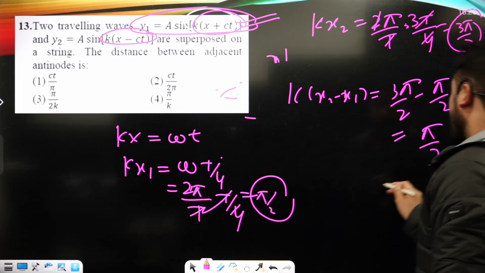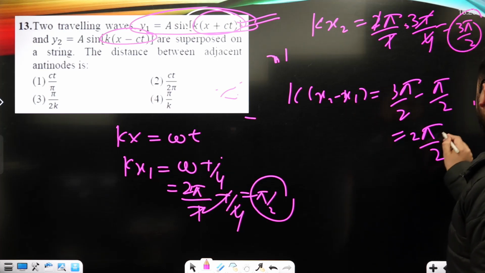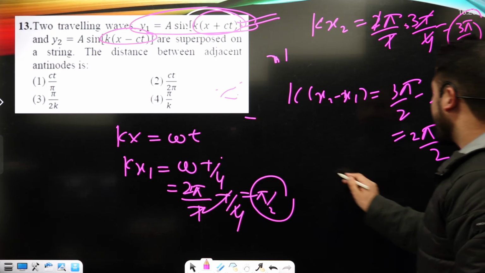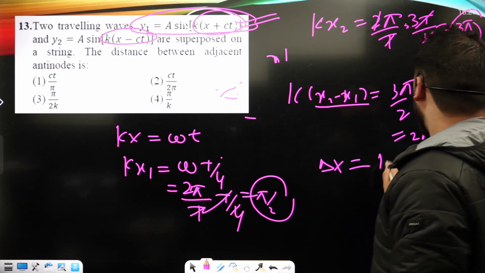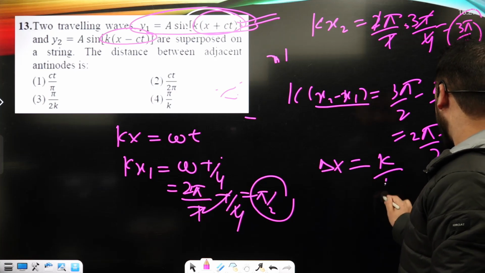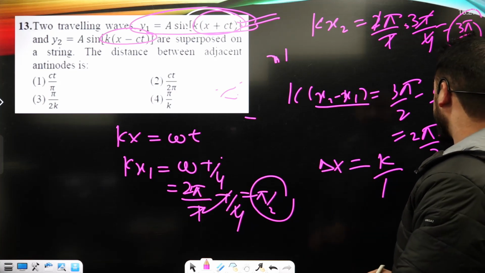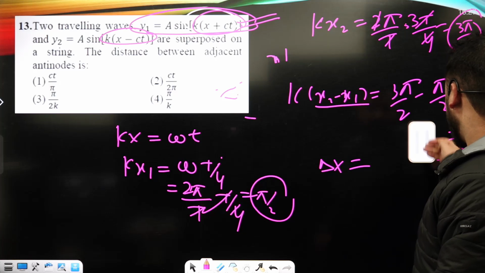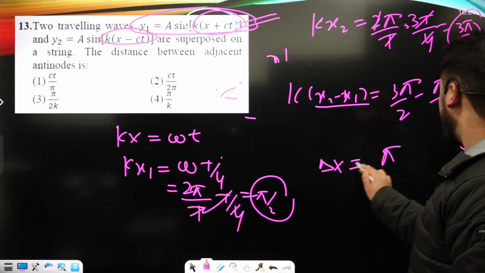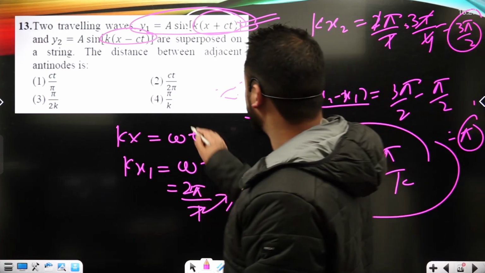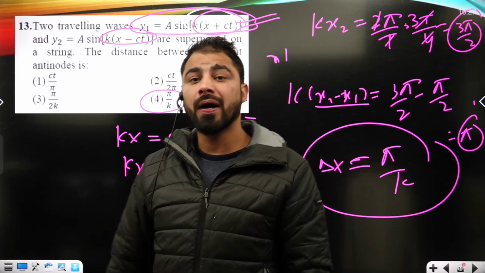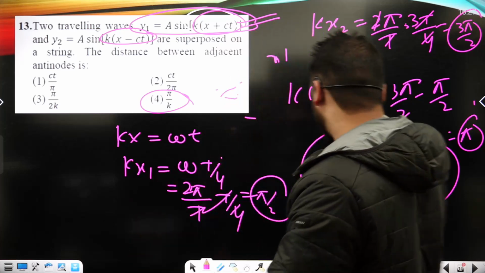Yes, 2 pi upon 2, so it is here pi. Now x2 minus x1, that I assume is delta x, and that was required. I can say pi upon k is basically the distance between two adjacent antinodes, and it is shown under option number 4, okay?